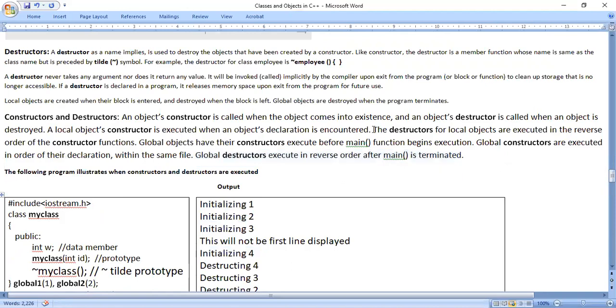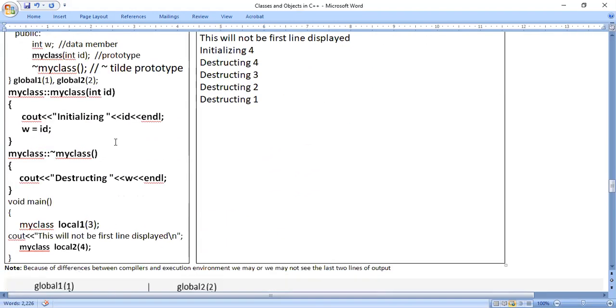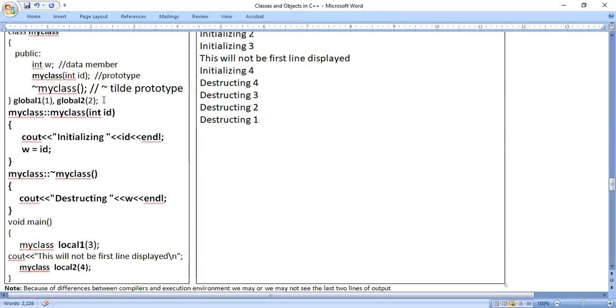In the second sentence, the destructors for local objects are executed in the reverse order of the constructor functions. The meaning of that is, constructors are executed in the given order. Destructors are executed in the reverse order. That means, in the order we have created the objects, constructors are executed, and destructors are executed in the reverse order.